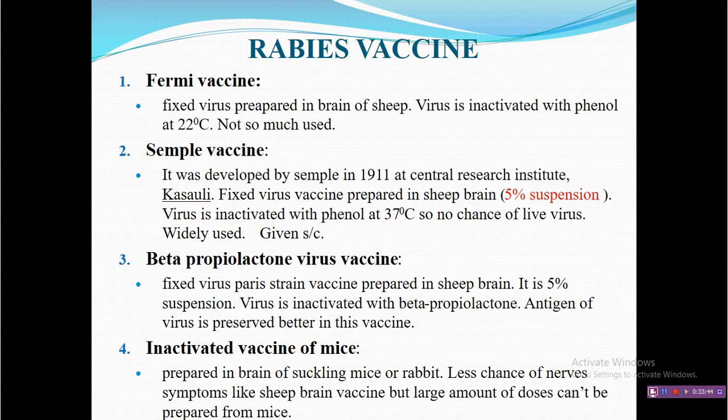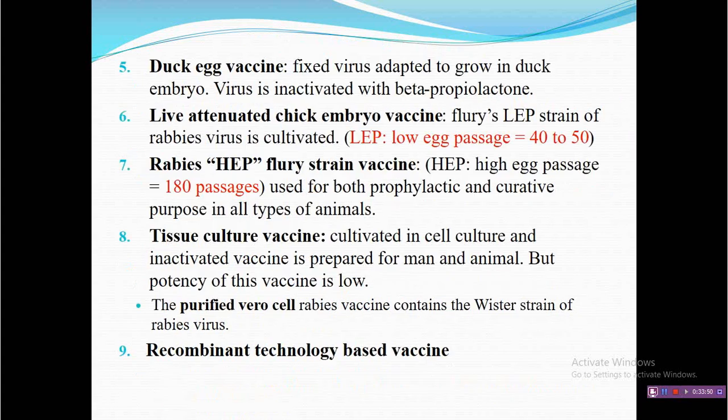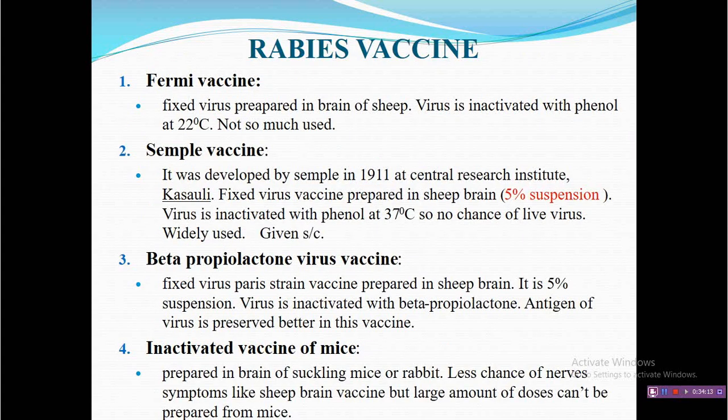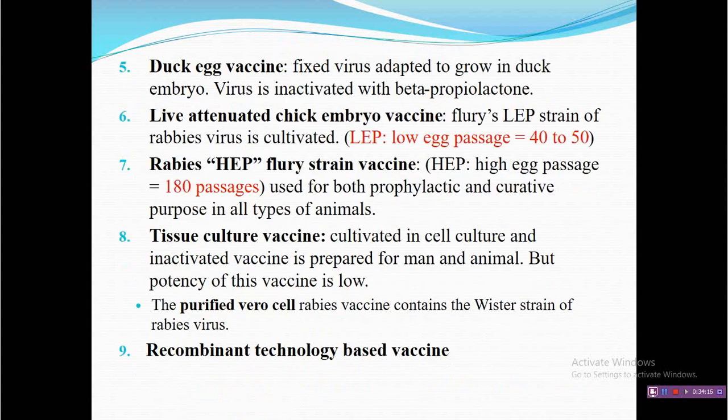Now these are the different vaccines available in the market, like Fermi vaccine, Semple vaccine, beta-propiolactone inactivated vaccines, then duck egg vaccine, live attenuated vaccine, and tissue culture based vaccine. At present, since 2004, nerve tissue based vaccines are obsolete. They are not recommended, and even many developing countries have discontinued the use of Semple vaccine, which is based on inactivation of nerve tissue. Now they have switched over to tissue culture or cell culture based vaccines.